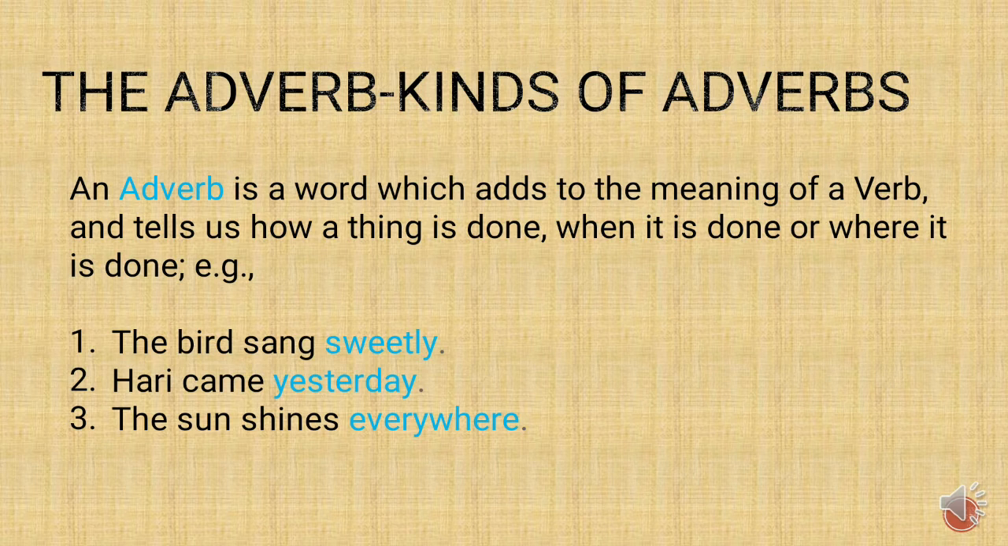Okay, children? So, what is an adverb, children? An adverb is a word which adds to the meaning of a verb. Now, what is a verb, children? An action doing word is called a verb. So, an adverb is a word which adds to the meaning of a verb and tells us how a thing is done, when it is done or where it is done. So that is called an adverb, children.